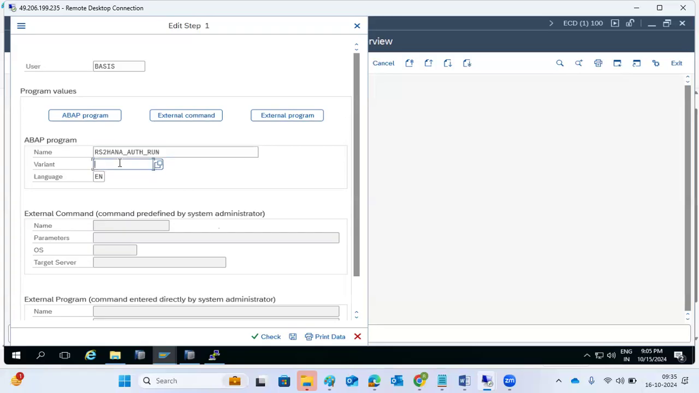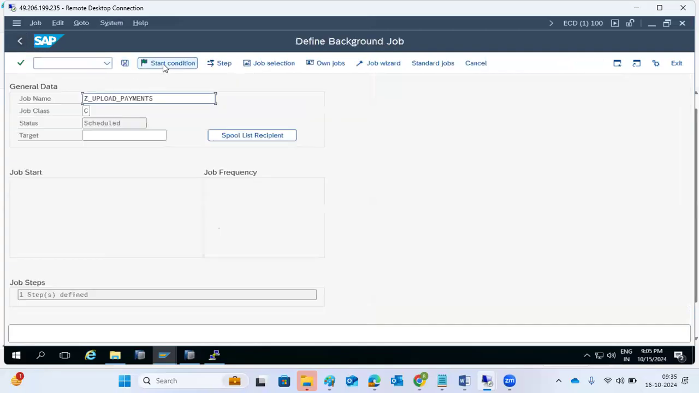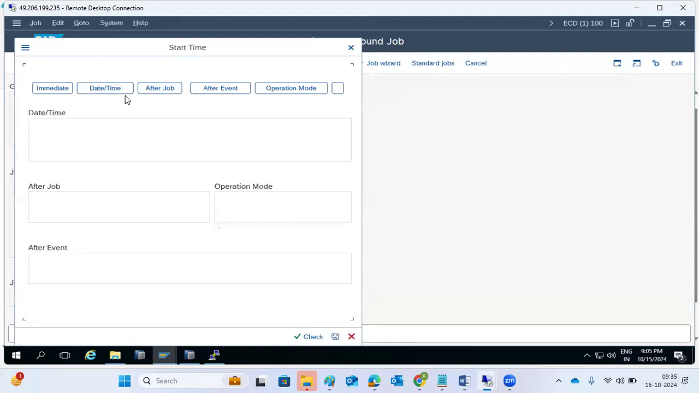Actually, this work will be taken care of by them. They will provide the program name and the variant. If they give the variant, you need to define it. If they don't give the variant, you don't need to do anything here. Just keep on executing it, and this will generate the report. Then sometimes they may ask you to run this job after another job is running, after one job is completed. Then you need to define the preceding job.